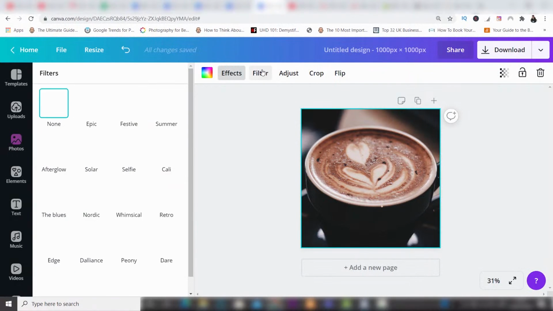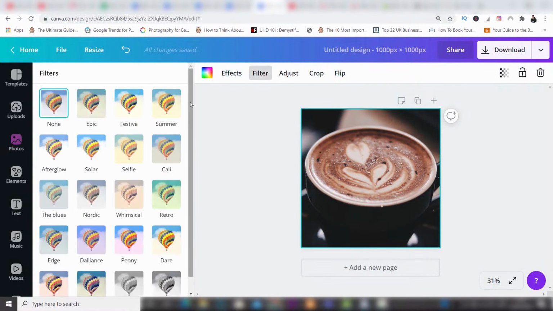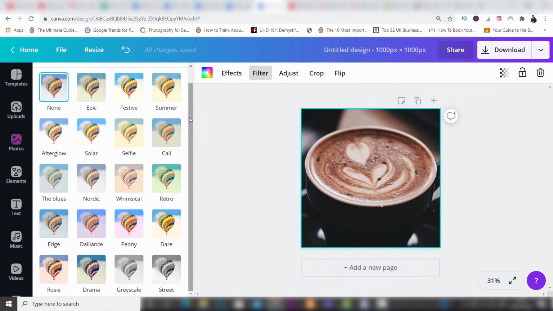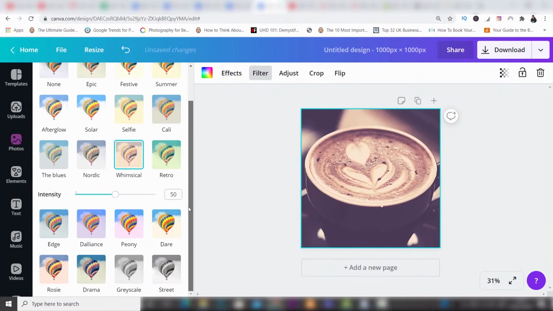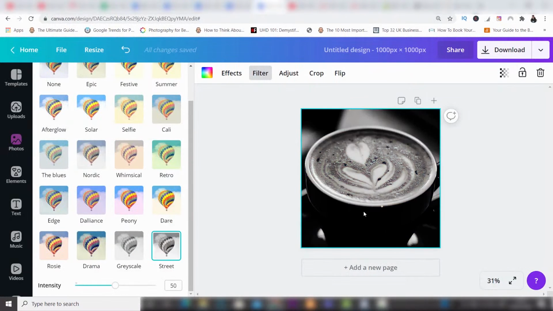If you click on filter, if you're used to using Instagram and programs like that, you'll know about the filter option. Now I want to go for something that's probably nice and dulled down. Actually, black and white I think will look nice for this. So let's come down to this option here, that's black and white. I really like the look of that, it's nice and classic. Now you can see that just by clicking a filter, you've changed the effect straight away. But you can also change the intensity, so I can push that up and make it more intense, or I can pull it down and get rid of that black and white intensity.